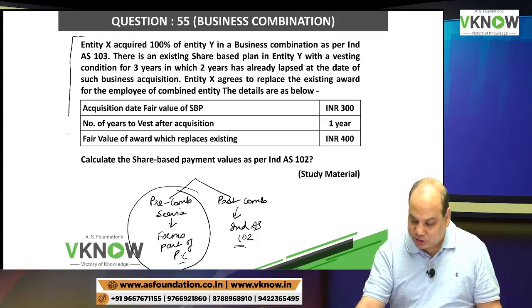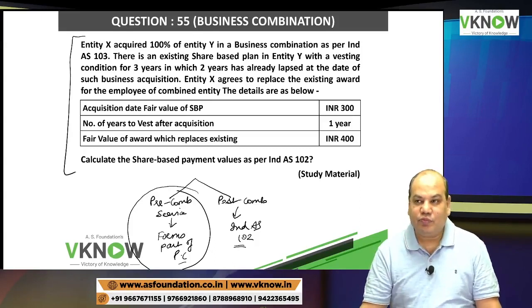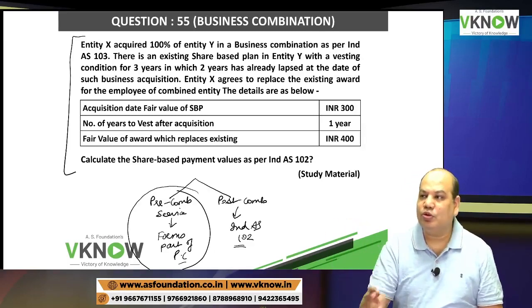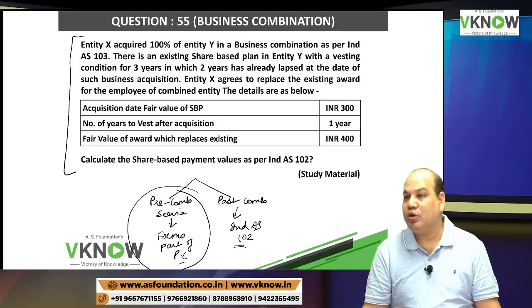So this question is a revision of business combination, a small part there, when that acquirer company issues its own ESOP to the employees of the acquiree.